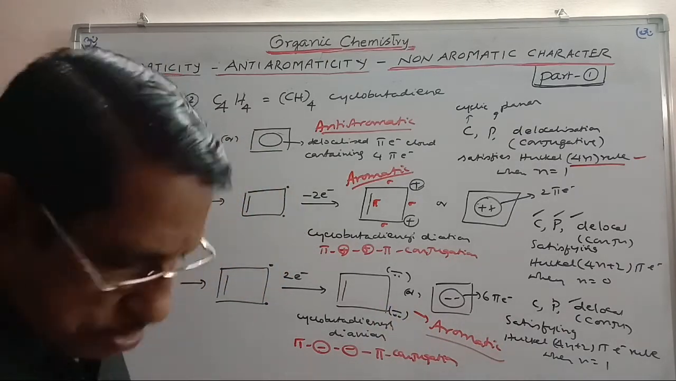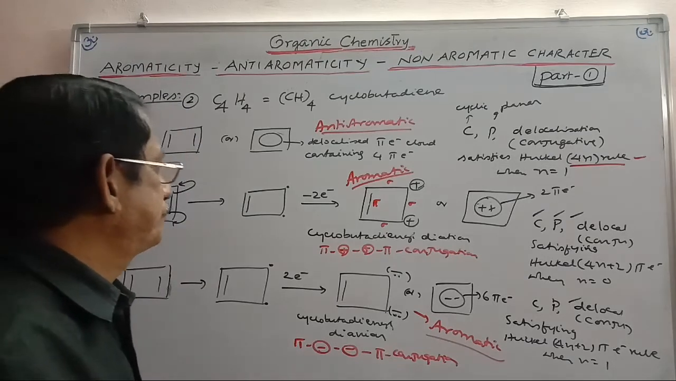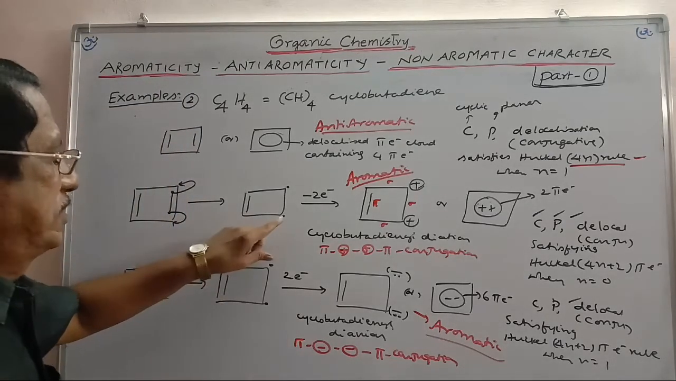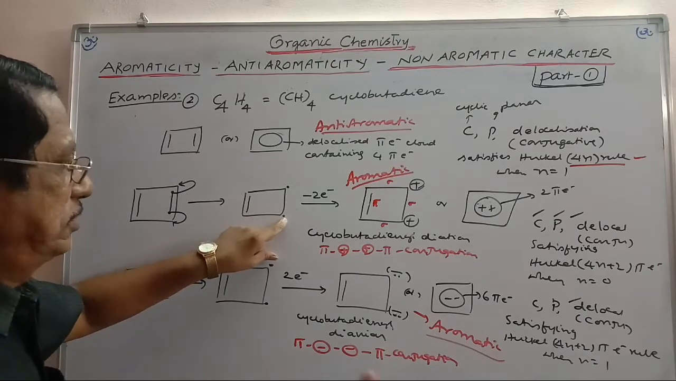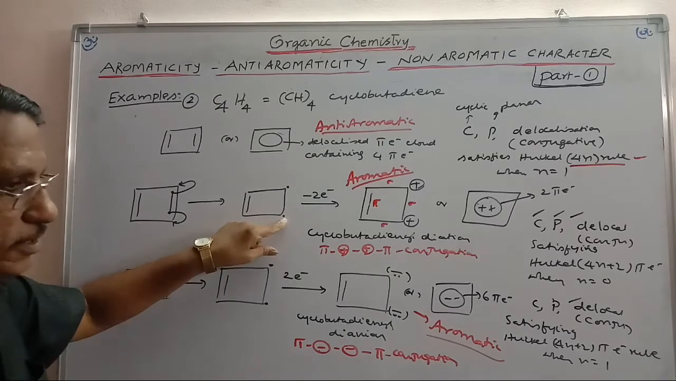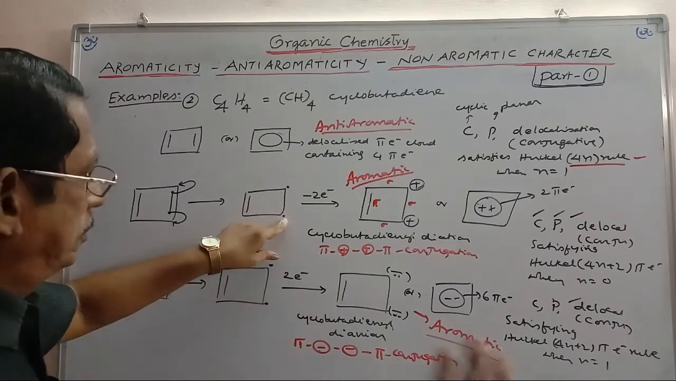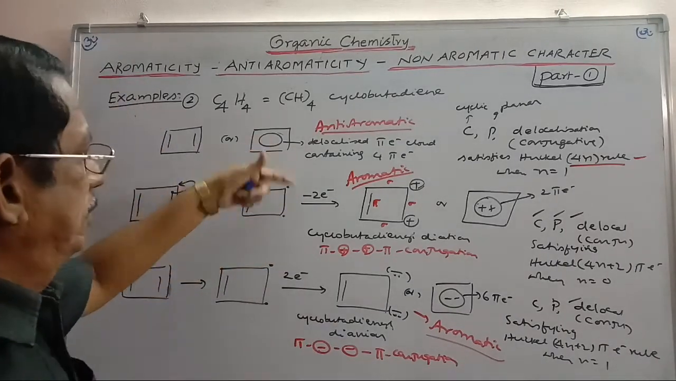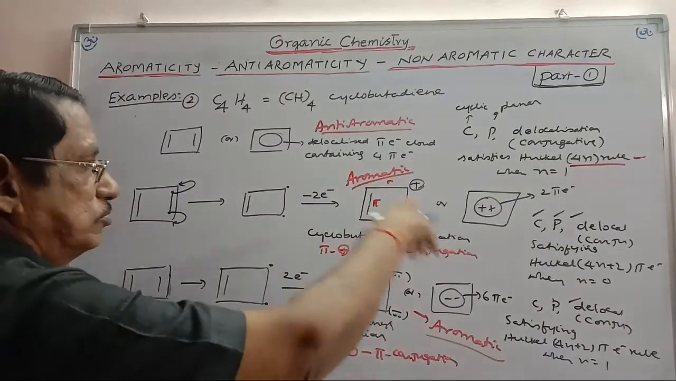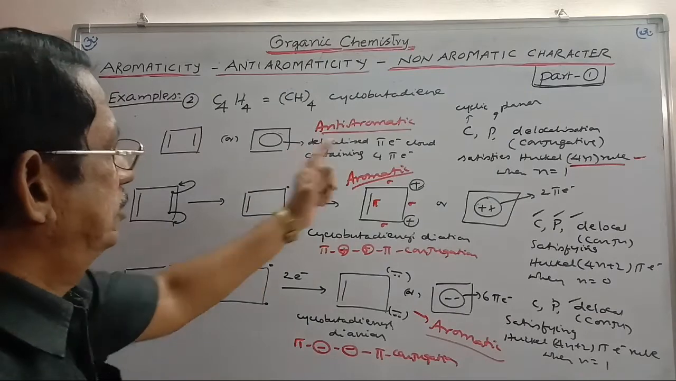This is also aromatic. If this electron is lost, the cyclobutadiene cation becomes non-aromatic, or with a negative charge, also non-aromatic. And in the case of cyclobutadiene, it is a more interesting example we can consider.